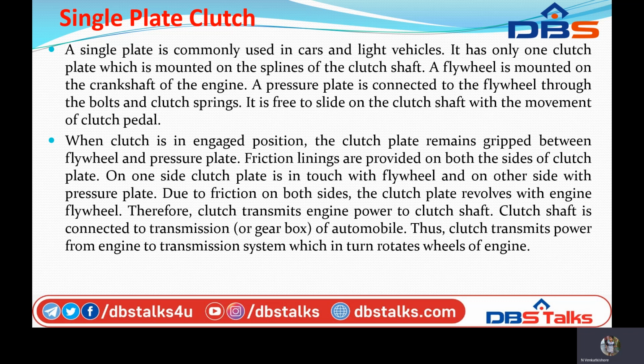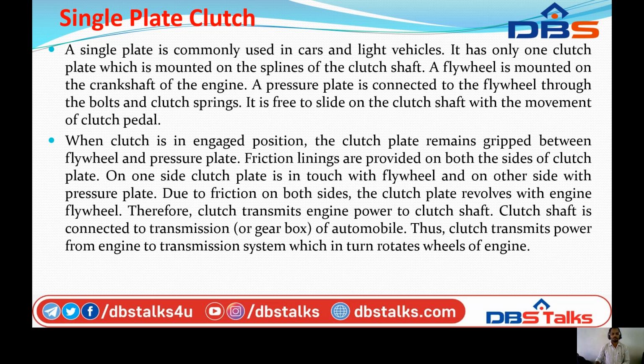During the engagement, both the pressure plate and flywheel rotate with the engine crank, and the pressure plate pushes the clutch plate towards the flywheel by a set of strong springs which are arranged radially inside the body. There are three levers available in a pivoted suspension from the case of the body. These are arranged in such a manner that the pressure plate moves away from the flywheel by the inward movement of the thrust bearing.